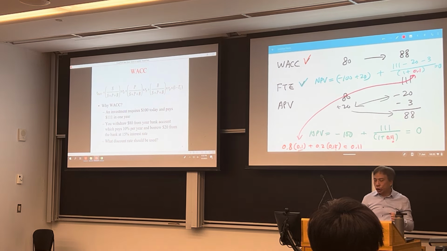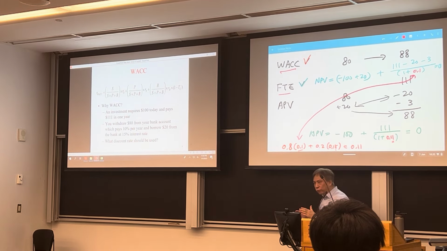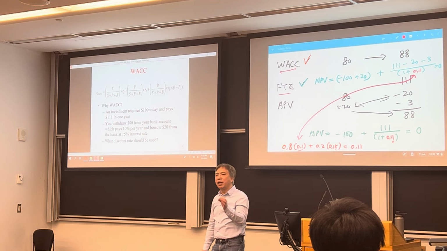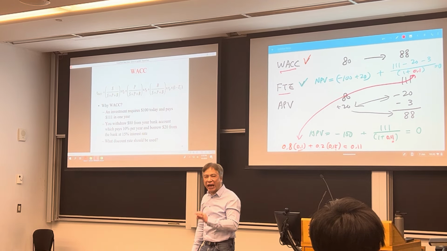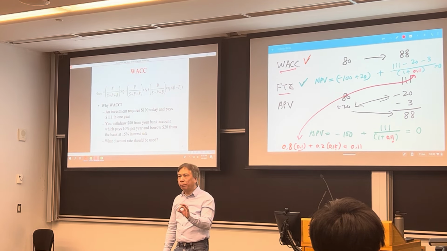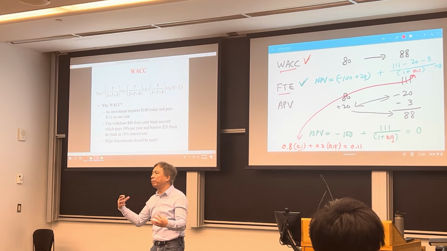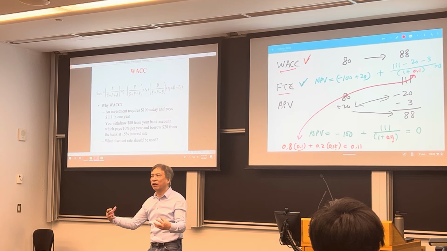All right? So if you compare the two methods, WACC and flow to equity, both try to do the same thing: calculate the NPV of the project when the company uses debt. The WACC approach is to adjust the discount rate to incorporate the benefit or the effect of debt financing.